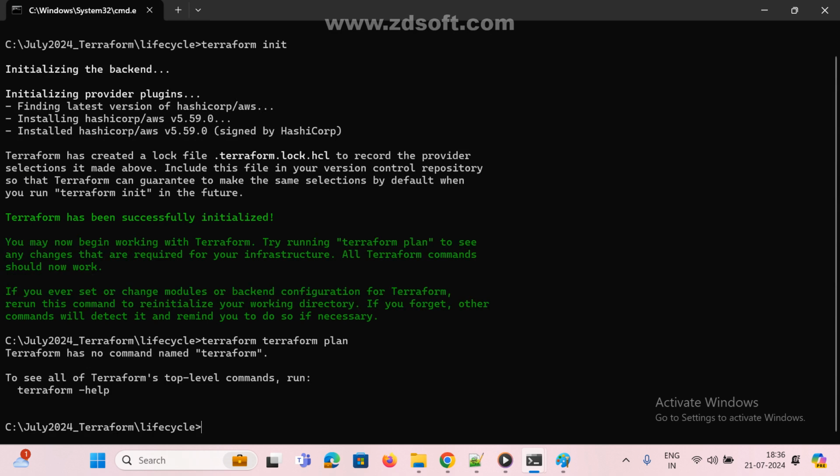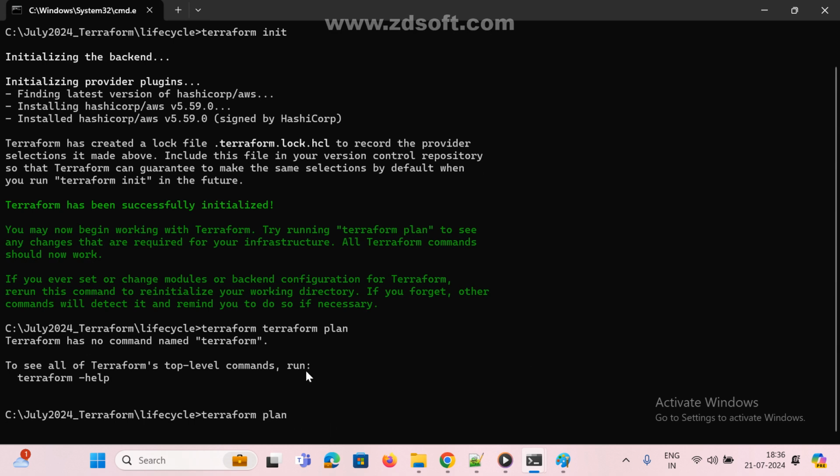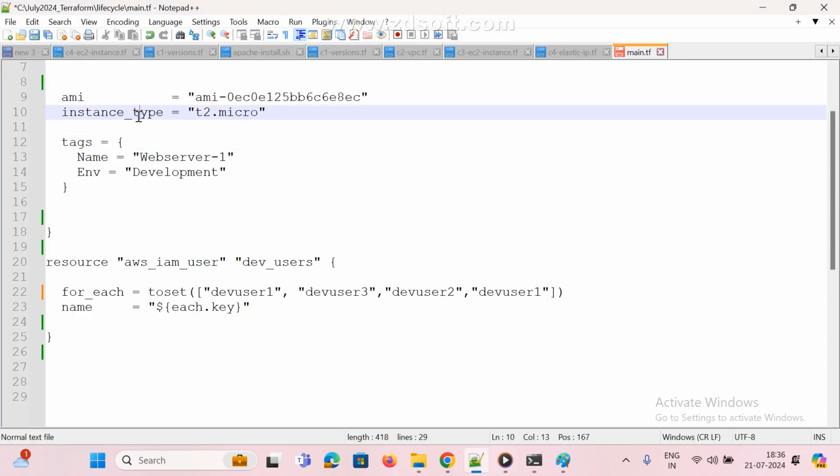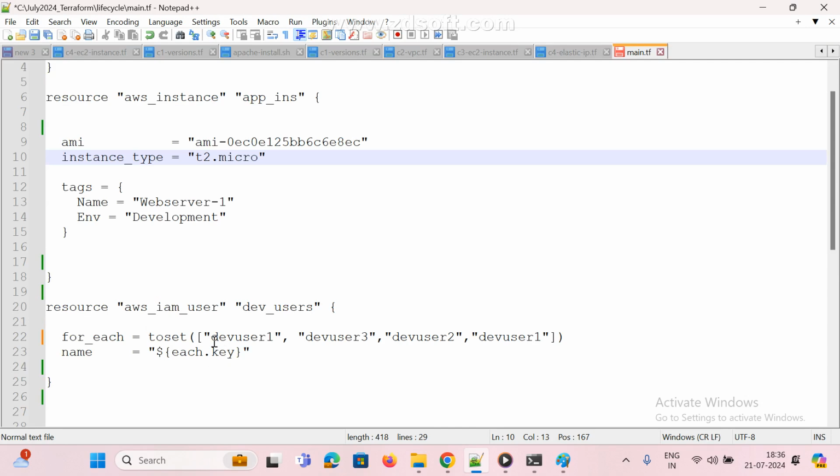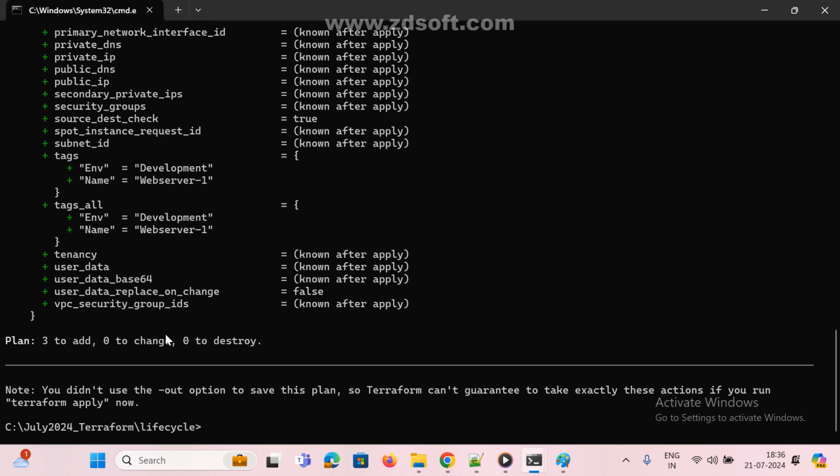Plan means, two times it was Terraform. Terraform plan. So here there is one instance and three users, correct? So what is my script here? One instance and also three users. Anyway, it won't allow duplicates.